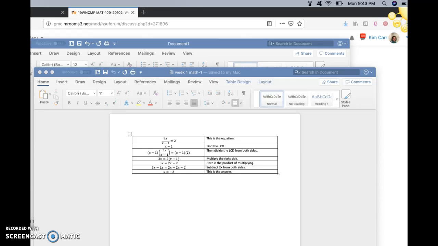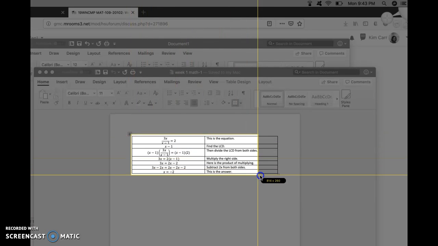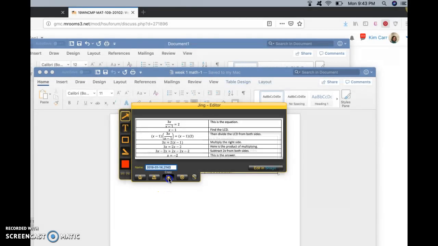This is how I access my Jing. It's been downloaded, it's here for me. I hit the plus sign. And now I will outline what I want to paste. I've outlined it, I capture it, I copy it.